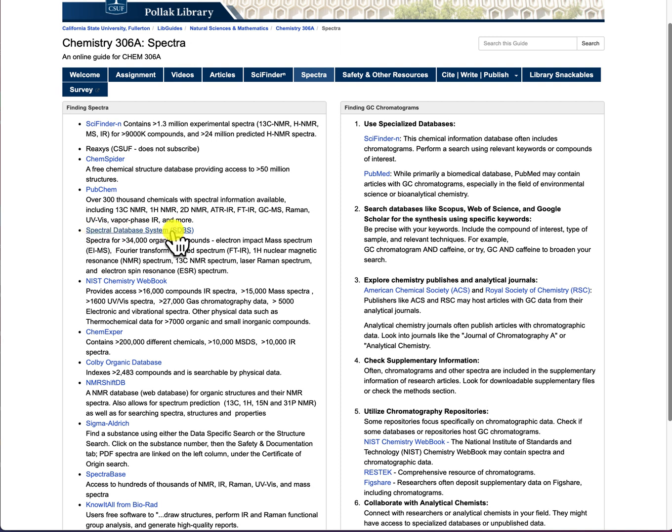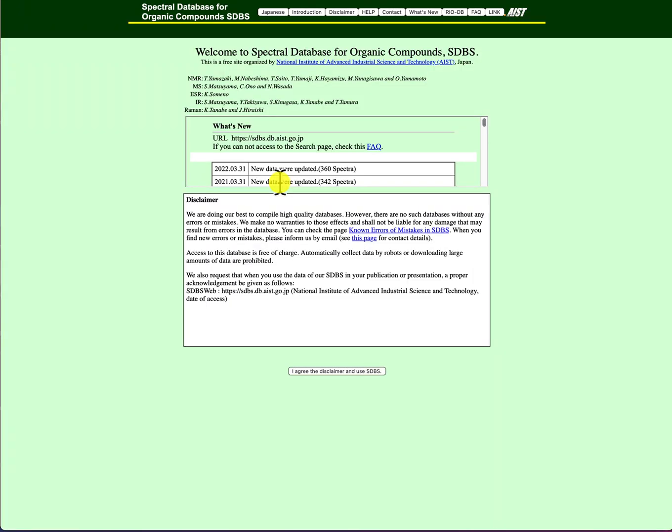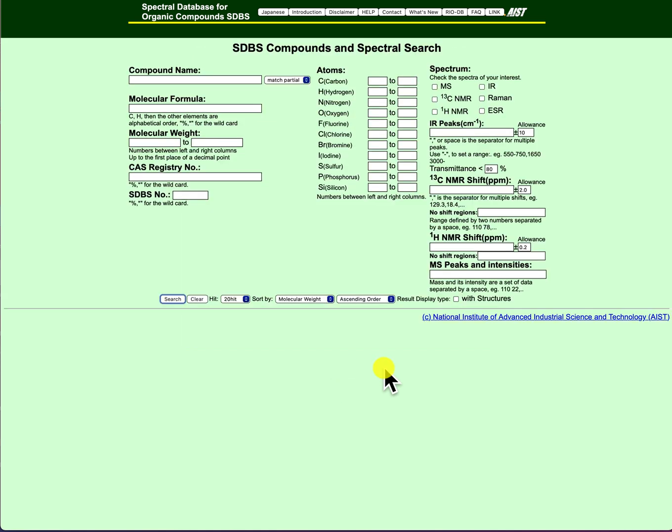If I click on this resource, here I need to click on this button to accept or agree to the disclaimer and use of this resource. This resource provides a number of functionality to conduct your search. You can search by specific spectrum here. I'm just going to type in the name of the substance and click on search here.